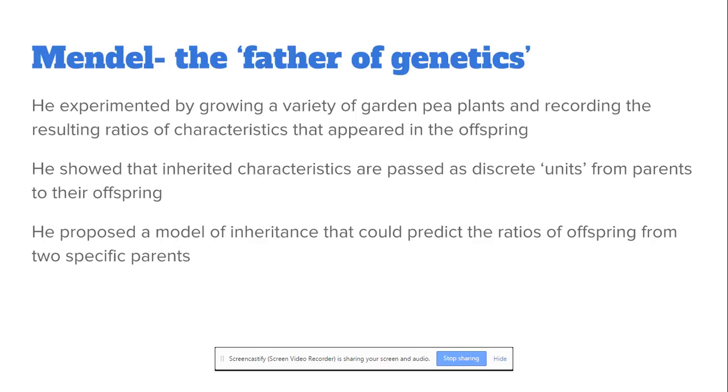He ended up showing that inherited characteristics are passed down as units, as what he called them, but we now refer to these units as genes from their parents to their offspring. He proposed this model of inheritance, and we found that he could predict the ratios of offspring from two specific parents.